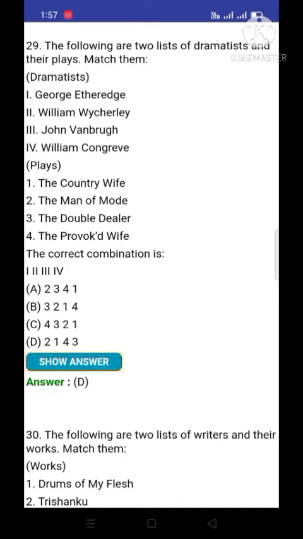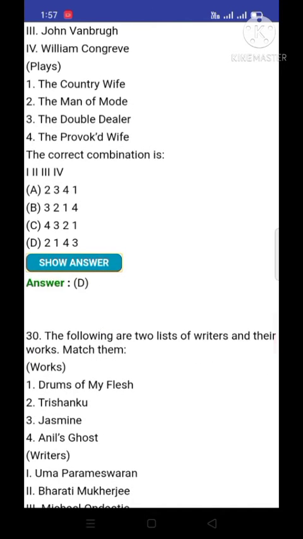And the second, William Wycherley, who wrote The Country Wife. Then John Vanbrugh, who wrote The Provoked Wife. And the last one, William Congreve, he wrote The Double Dealer. In this way, option number D is correct.